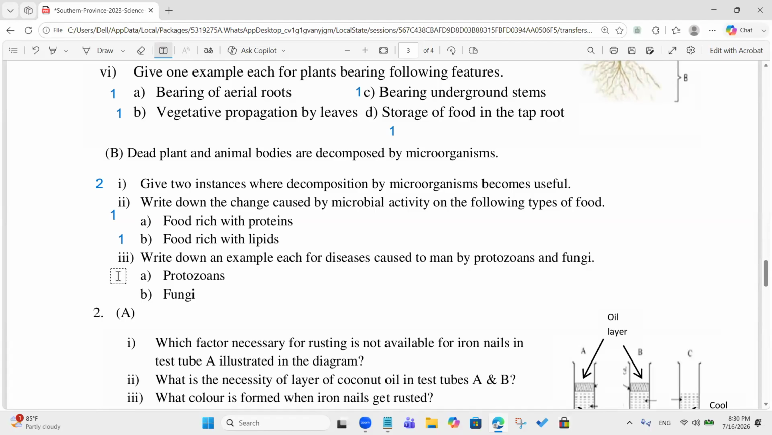Write down an example each for the disease caused by protozoan and fungi. Protozoan diseases? Filaria disease. Malaria. Okay. Fungal disease? Can we say malaria for filariasis? Is malaria correct? Yeah, malaria is also correct. Filaria, yes, it's a protozoal disease, right? Is leishmaniasis correct for protozoans? Yes. For fungus, pityriasis is correct. The fungus skin disease, pityriasis, yes. Okay, that's correct.